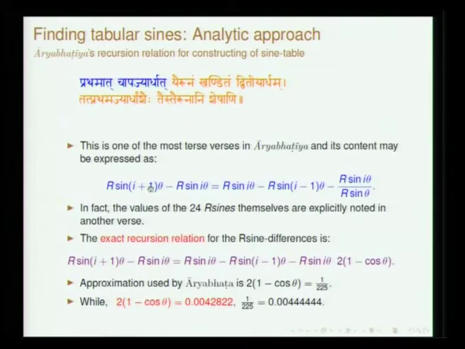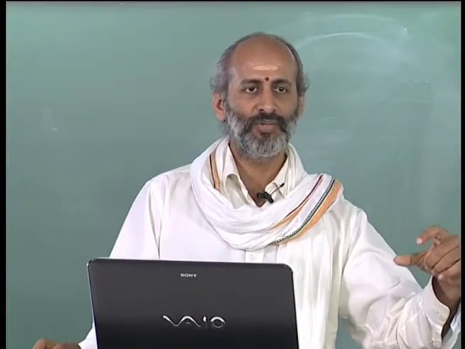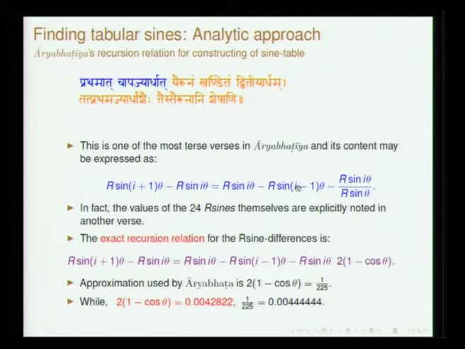You know the first value, so suppose you take i is 1. Then what is sin 2 theta? In this relation, this is 0, and we have sin theta here. So, sin theta minus sin theta by sin theta, so minus 1. The first value is 225, the second value will be 224. Once you know the second value, you use this recursion relation and you will get the entire sine table.